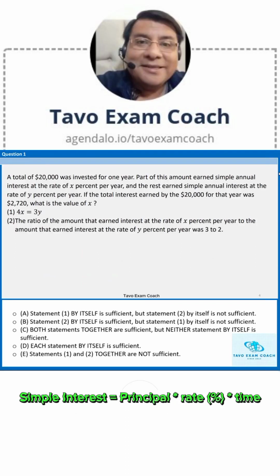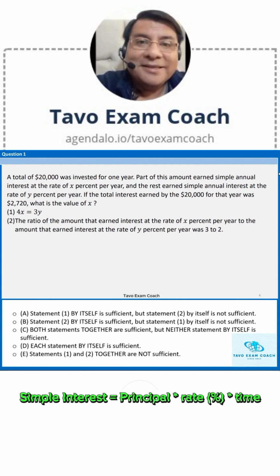It says a total of $20,000 was invested for 1 year. Part of this amount earned simple annual interest at the rate of X% per year. The rest earned simple annual interest at the rate of Y% per year. If the total interest earned by the $20,000 for that year was $2,720, what's the value of X?